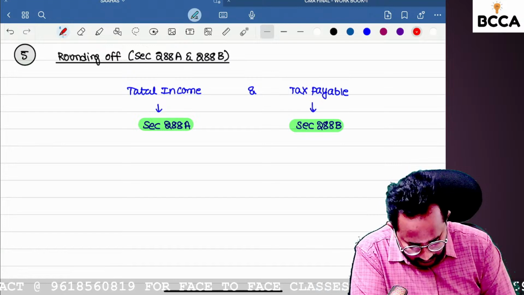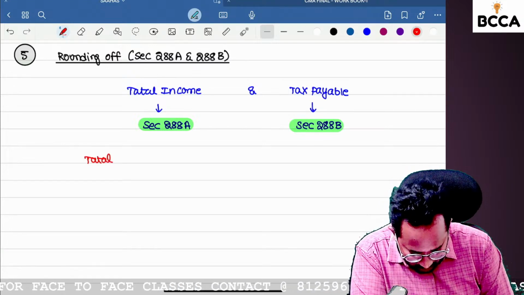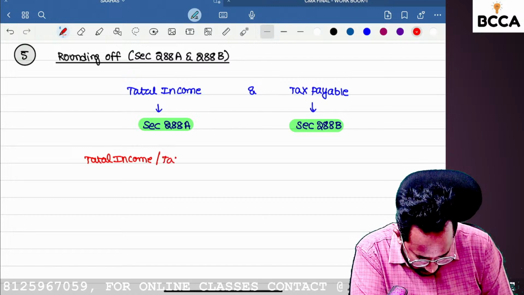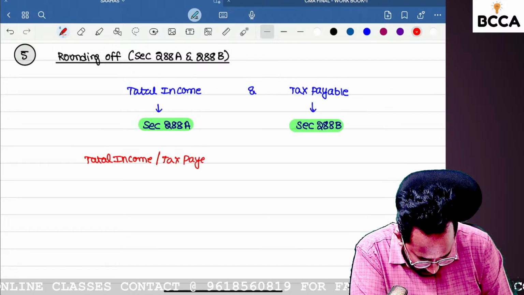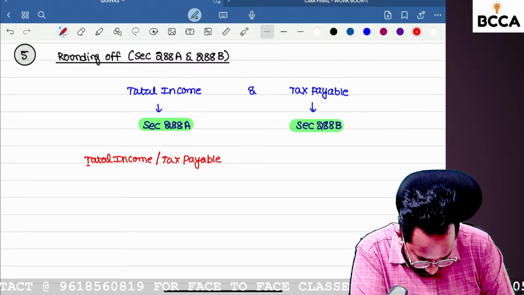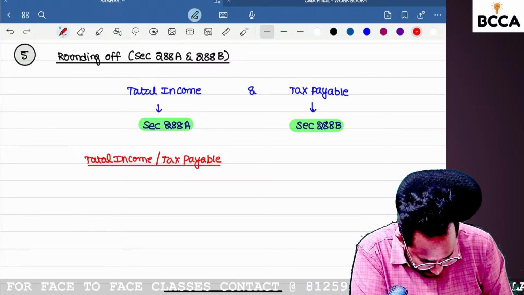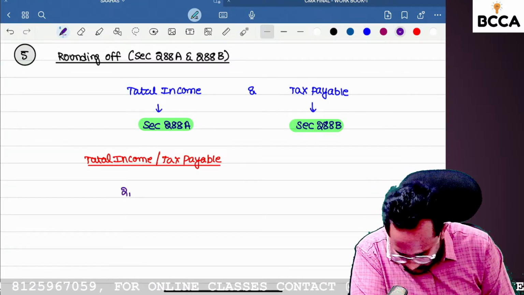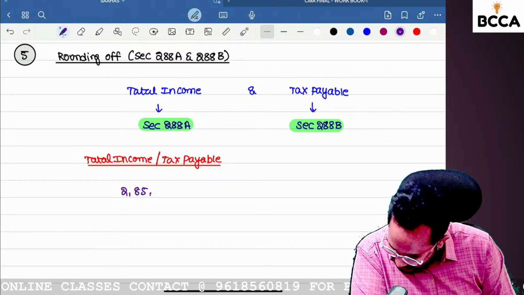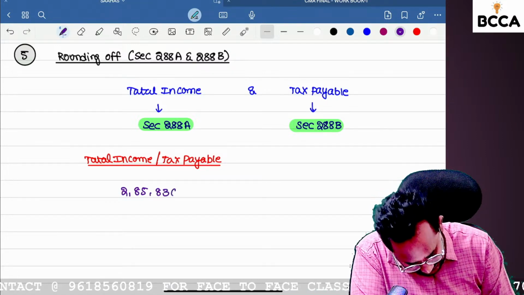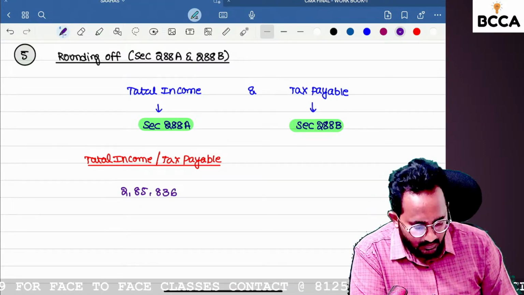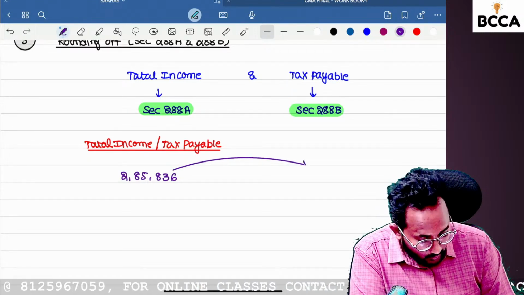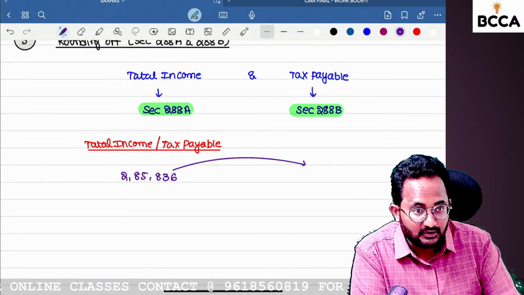Suppose this is your total income, or this is your tax payable, how rounding off will be applicable, I will tell you. In the first case, we have 2,85,836. They say it should always be rounded off to the nearest multiple of 10.